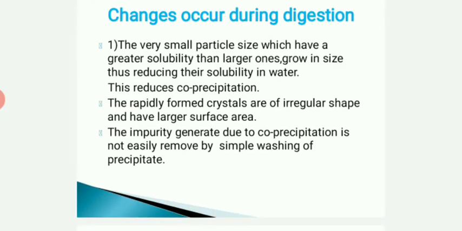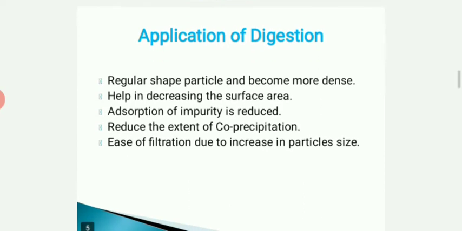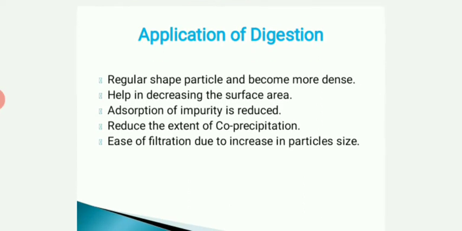Next, the impurity generated due to co-precipitation is not removed easily by simple washing. Therefore, to minimize co-precipitation, we use the digestion process. Let us see the application of digestion. Digestion provides regular shaped particles and they are more dense. It helps in decreasing the surface area. Also, adsorption of impurity is reduced, which reduces the extent of co-precipitation. It gives the edge of easier filtration due to the increase in particle size.